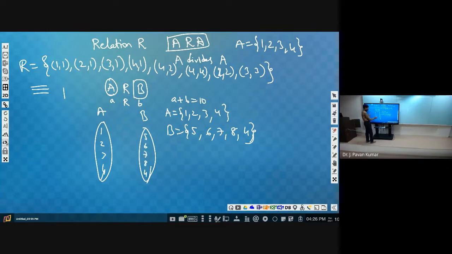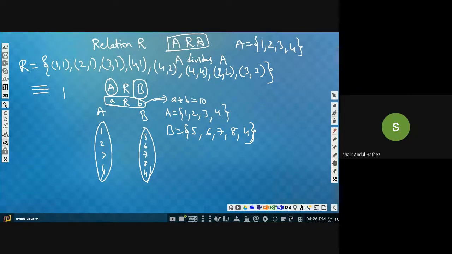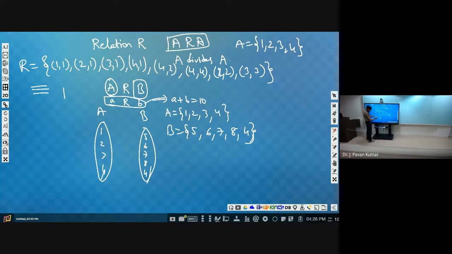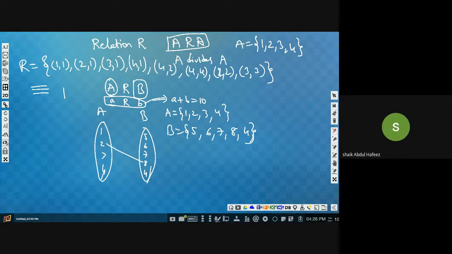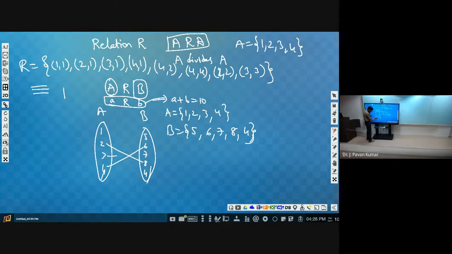Now, these two are related provided this condition, a plus b equal to 10, is true. So 1 and 5, are these two related? No. 2 and 5? No. 2 and 6? No. 2 and 7? No. 2 and 8? Yes. 3 and 5? No. 3 and 6? No. 4 and 6? Yes. 3 and 7? Yes. Any other? I think that's it. Okay, this is a relation.